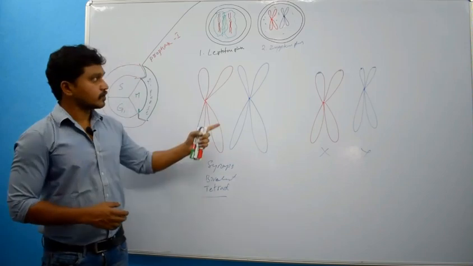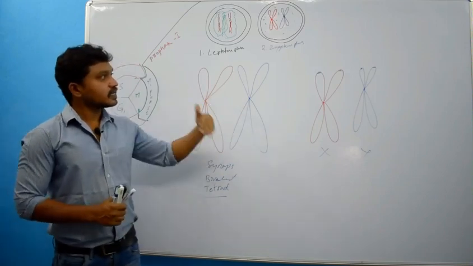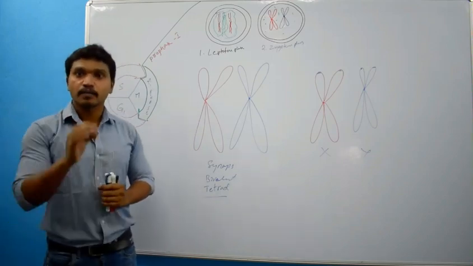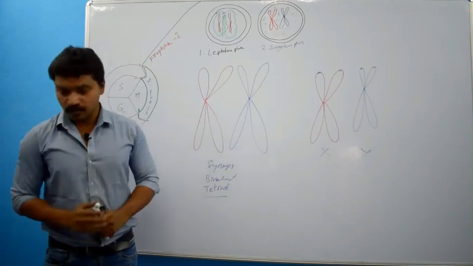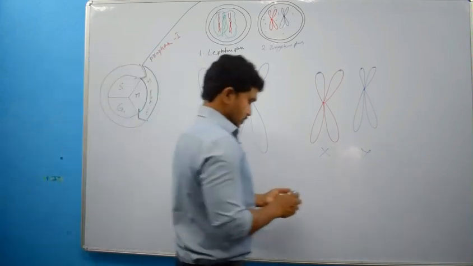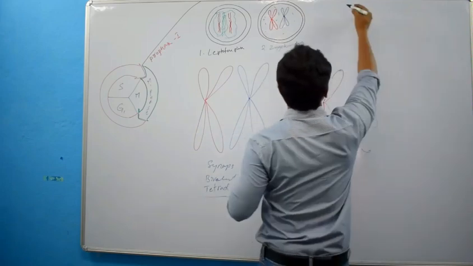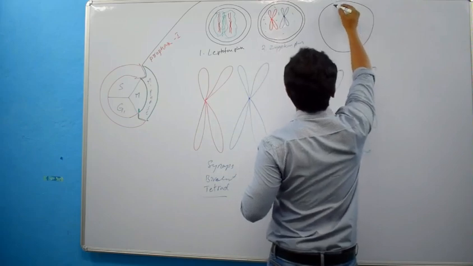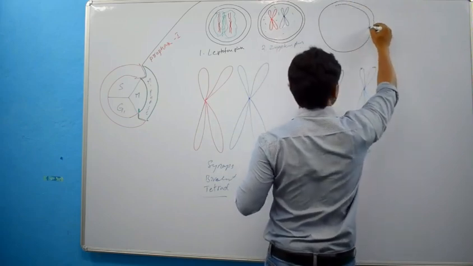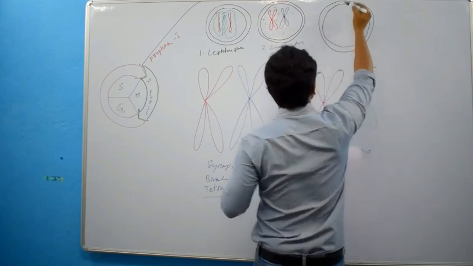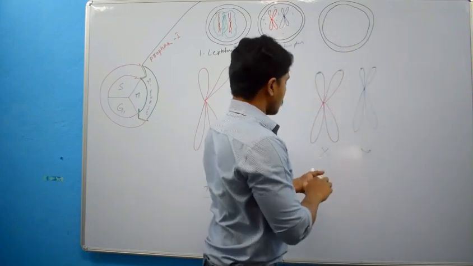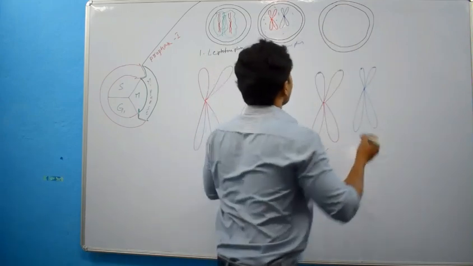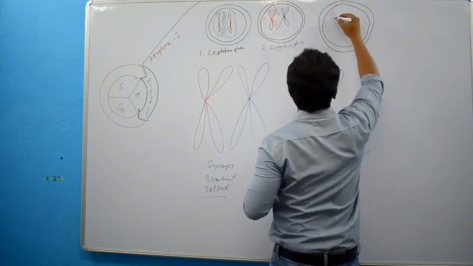Right? Okay. Then there will be the next phase. What is that phase? We have already seen. Pachytene. We will see what will happen in the pachytene phase. Here the cell contains nucleus, right, and this cell will have chromosomes like this.